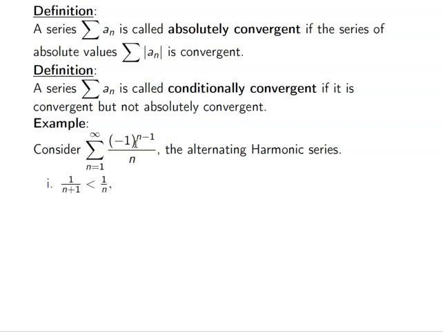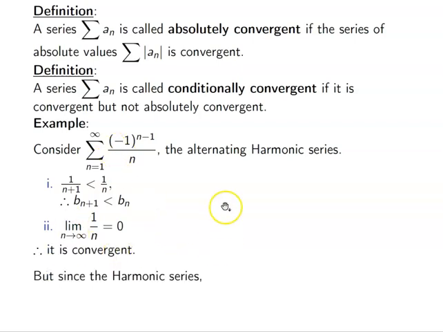The first condition that we had from the previous section, when we were doing the test for convergence for alternating series, was that every new term is less in value than the previous term, and we know that that's true here. As we look forward, each new term is less than the previous, and also the limit of the formula, 1 over n, goes to 0. So the alternating harmonic series is convergent, okay?